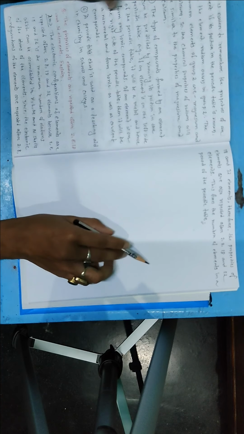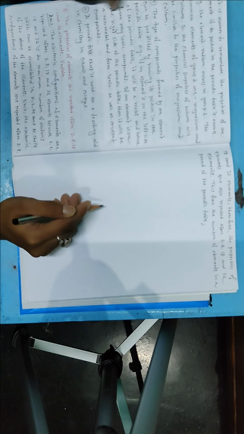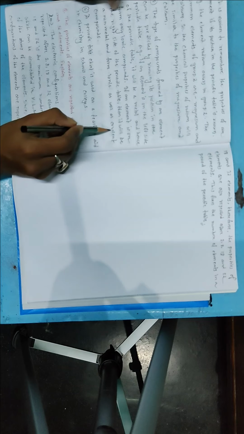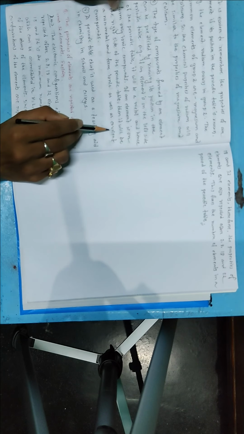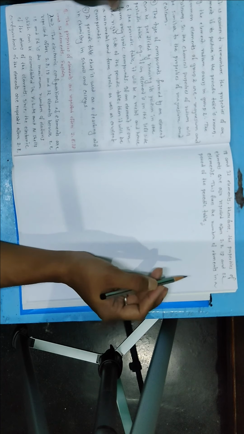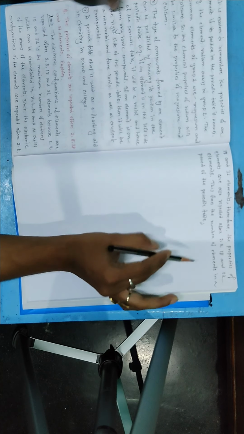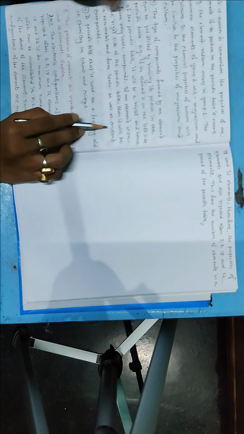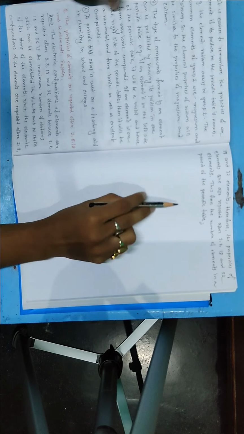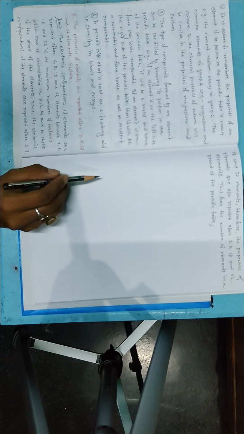If an element is on the right side, then that element will need one or more electrons to gain a stable electron configuration, and they will form covalent bonds. The compounds which are formed by donating electrons are known as ionic compounds, and the compounds which are formed by sharing of electrons are known as covalent compounds. A periodic table chart is also used as a teaching aid in chemistry in schools and colleges, and it can be used as a teaching aid in classrooms.